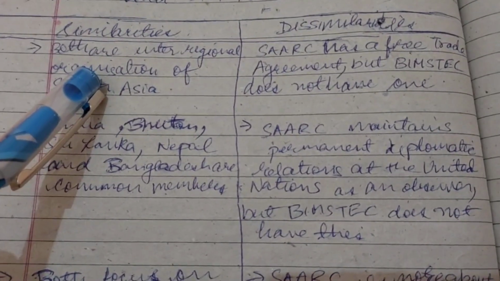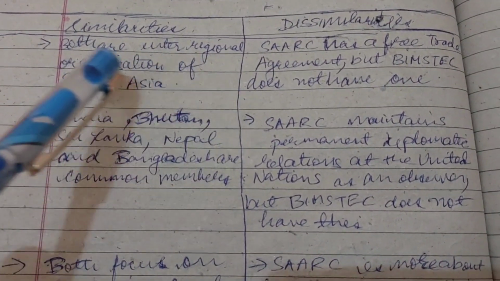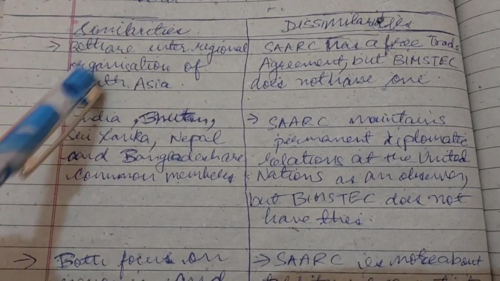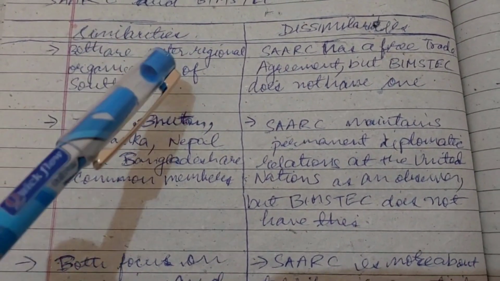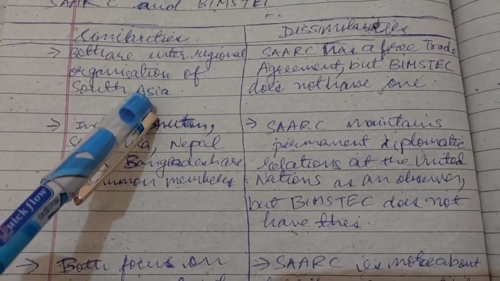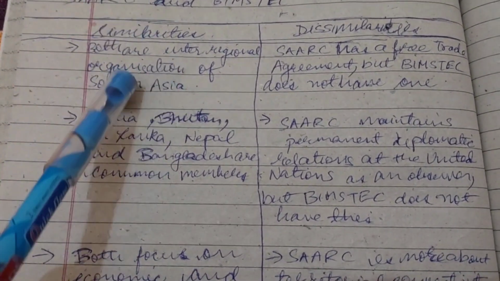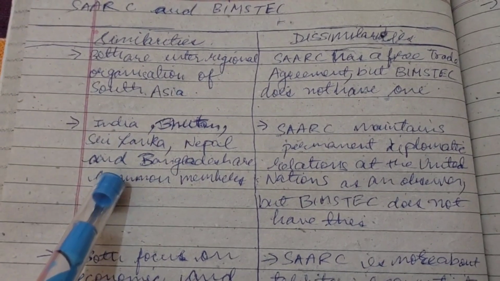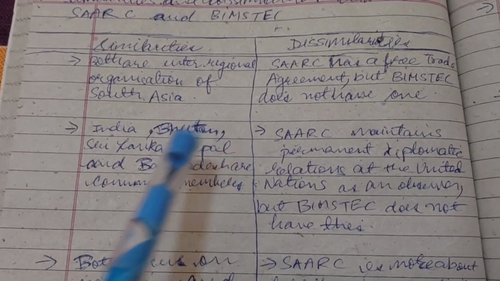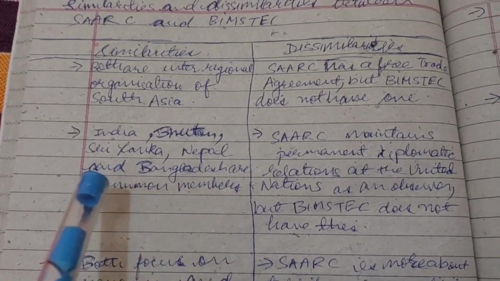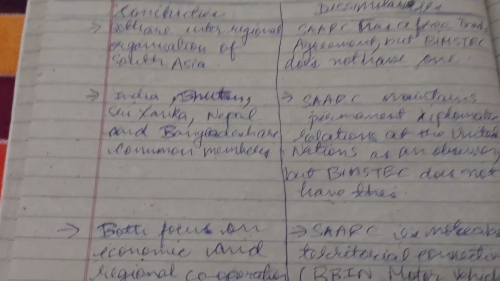So similarities are, you can see here, both are inter-regional organizations of South Asia. Both connect the regions of South Asia. Then the second similarity is that India, Bhutan, Sri Lanka, Nepal, and Bangladesh are common members of both of these organizations.